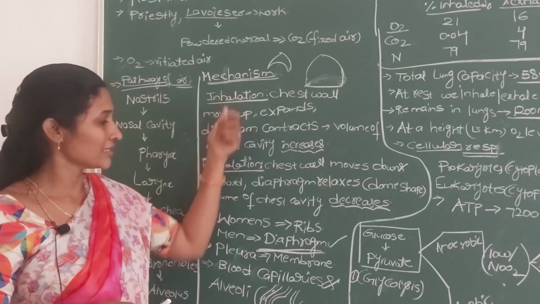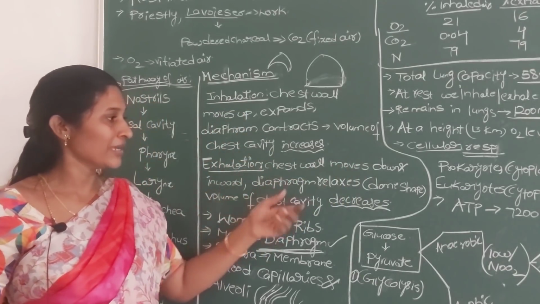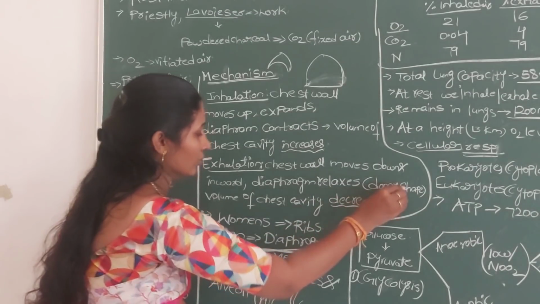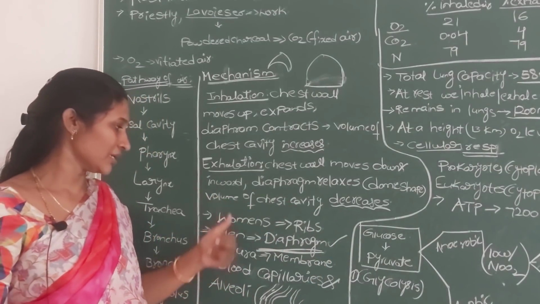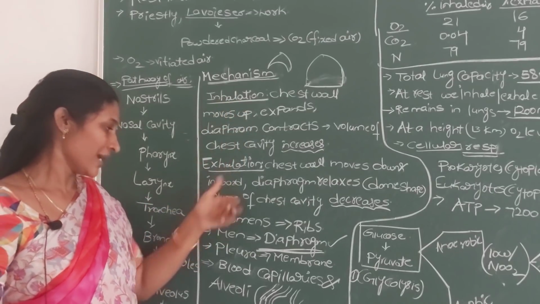So these two changes happen. During the exhalation process, the chest walls move downward and the diaphragm relaxes, meaning it becomes its original dome shape. The volume of the chest cavity decreases. So carefully remember these changes, what happens during inhalation and exhalation.